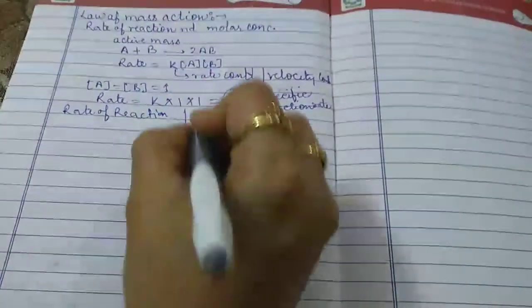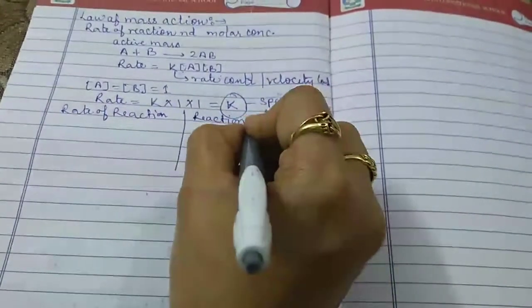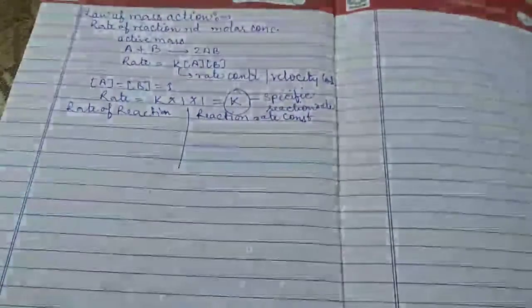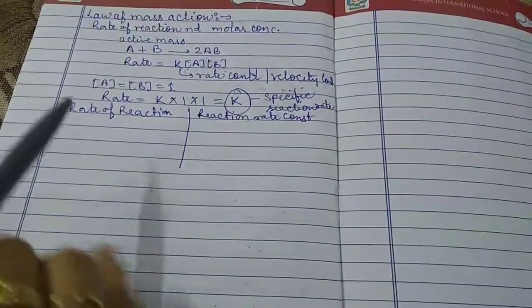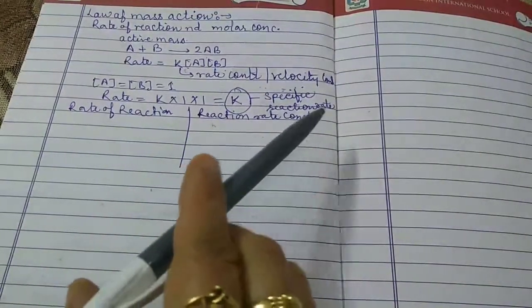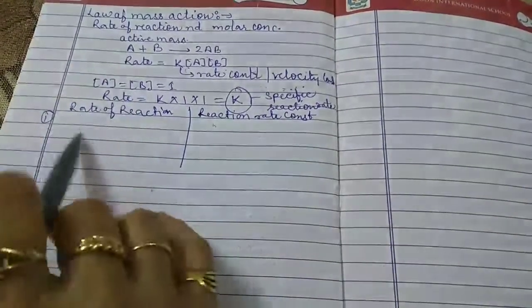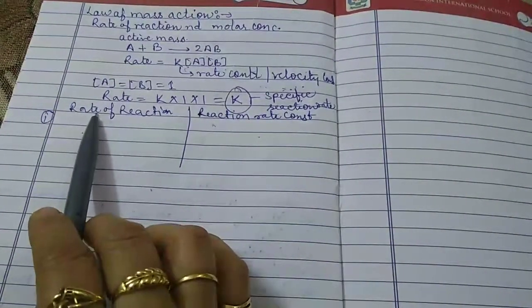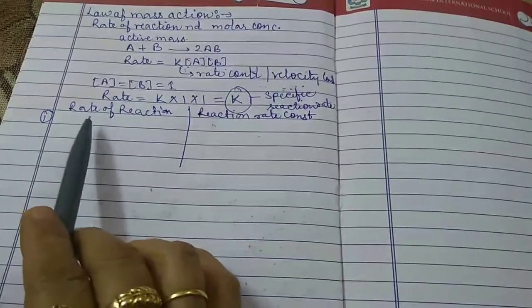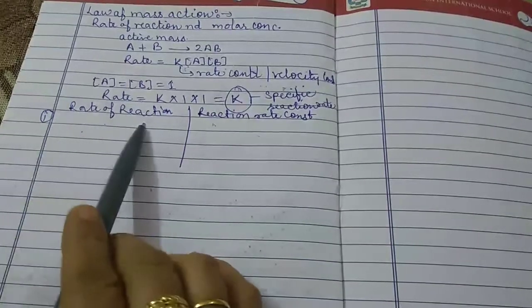Now, if we find out the difference between the rate of reaction and the reaction rate constant, there are many differences. So the first difference is the speed of this one. It is the speed with which the reactants are converted into products.